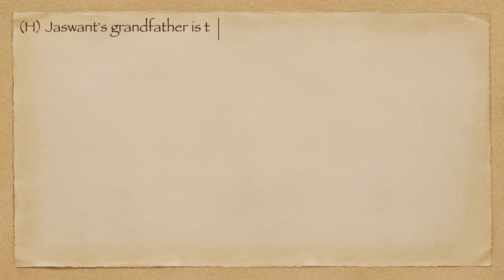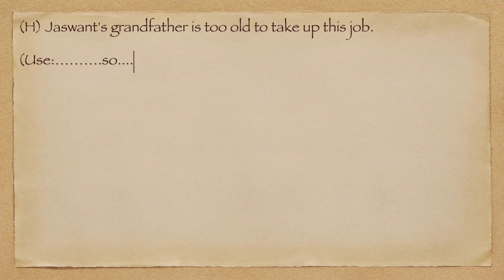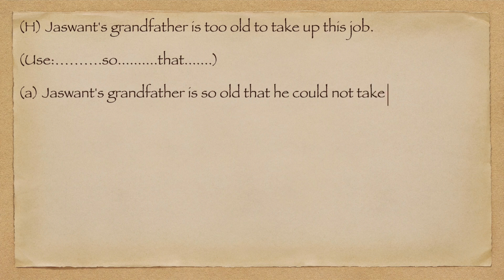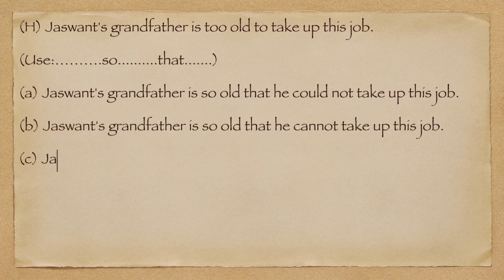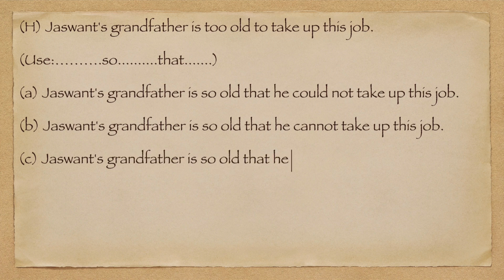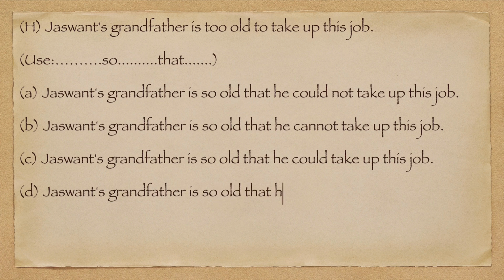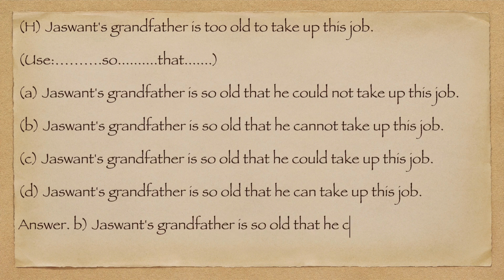H. Jaswant's grandfather is too old to take up this job. Use, so, that. A. Jaswant's grandfather is so old that he could not take up this job. B. Jaswant's grandfather is so old that he cannot take up this job. C. Jaswant's grandfather is so old that he could take up this job. D. Jaswant's grandfather is so old that he can take up this job. Answer. B. Jaswant's grandfather is so old that he cannot take up this job.